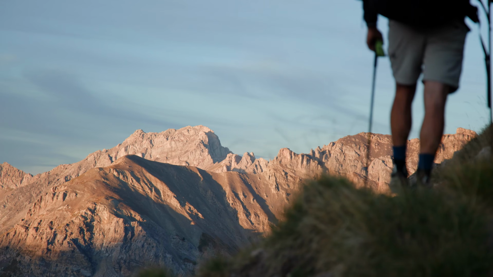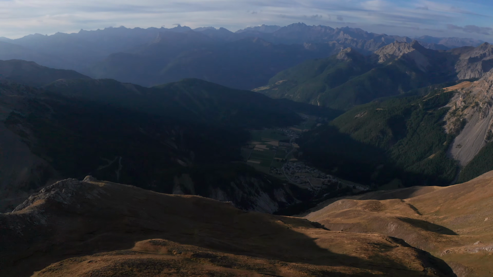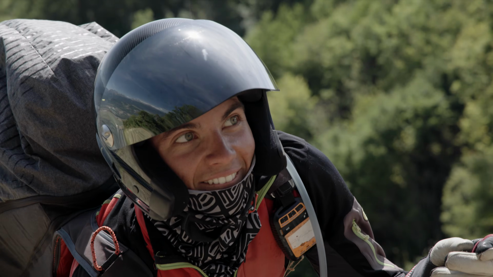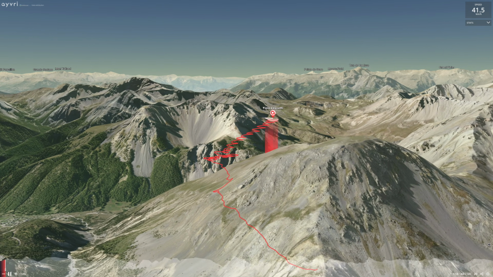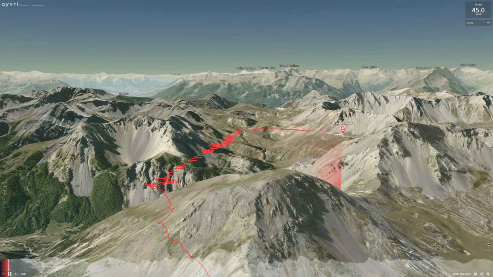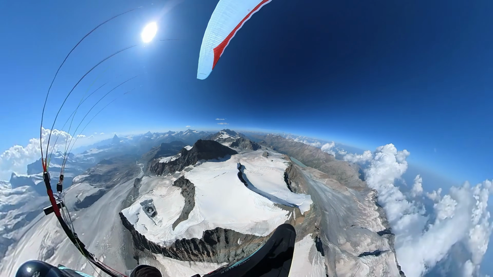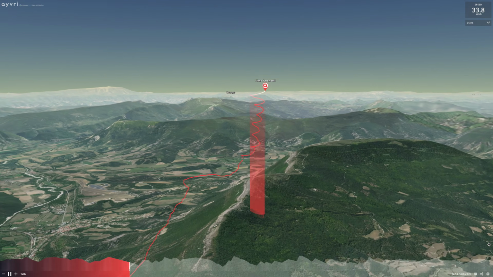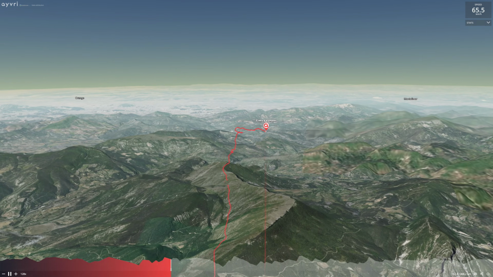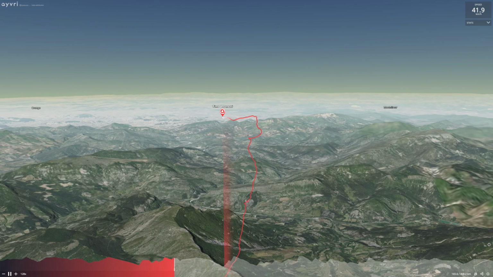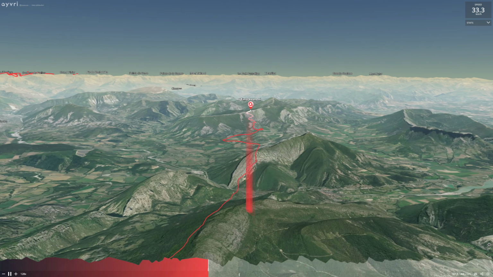Like all big cross-country flights, we try to take off early, so the early morning conditions are quite weak, so it's always a difficult part. You need to stay high, keep calm on some slow climbs, and then we have some difficult parts in this triangle, like the classic one. All the Baroni is quite complicated because if you get low, sometimes all the thermals are destroyed by the breeze. And then normally Saint-André is good.